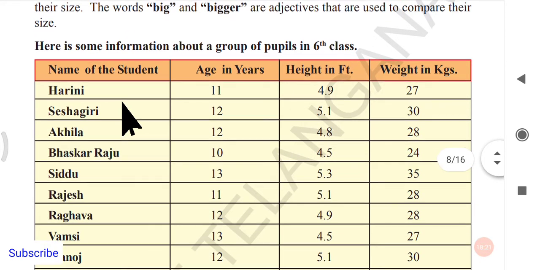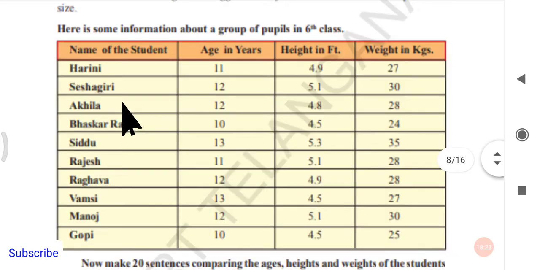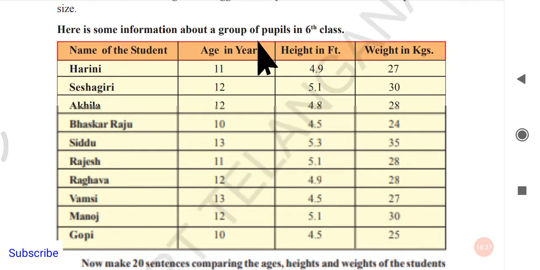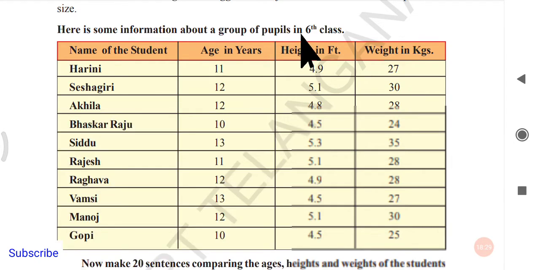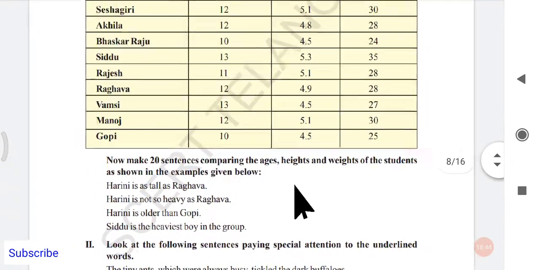We have some exercise to do here. Just go through this table. Here is some information about a group of pupils, in the sense students, in 6th class. We have a list of names of all the students here, their age, their height in feet, and next, their weight. Age, height, weight. So we have to compare these students. Let us just zoom out here.